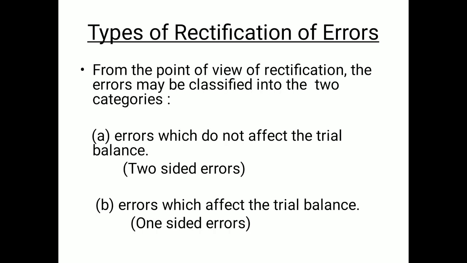Now the types of rectification of errors. From this point of view, errors can be classified into two categories. Number one, the errors which do not affect the trial balance. These are called two-sided errors. Two-sided refers to affecting the debit side as well as the credit side. So a simple journal entry will be passed without opening a suspense account.